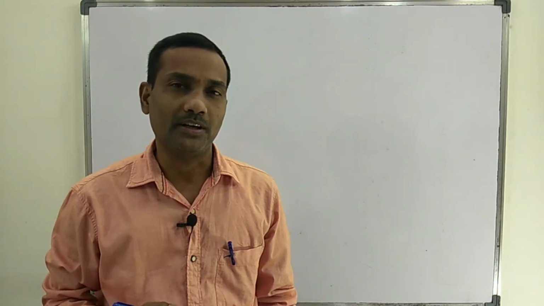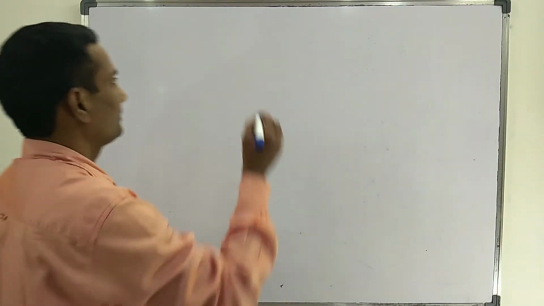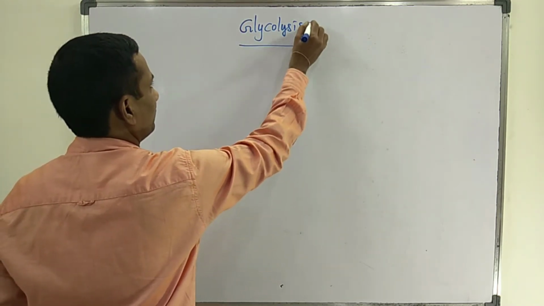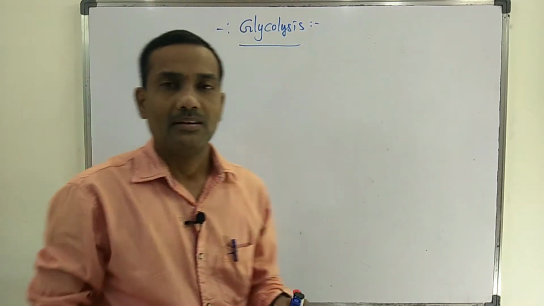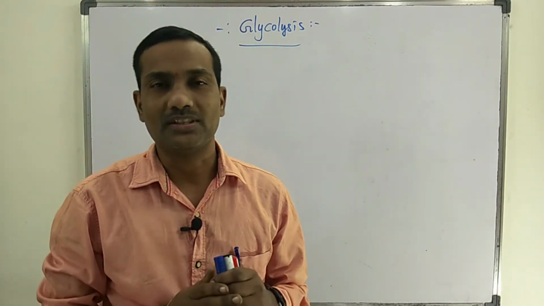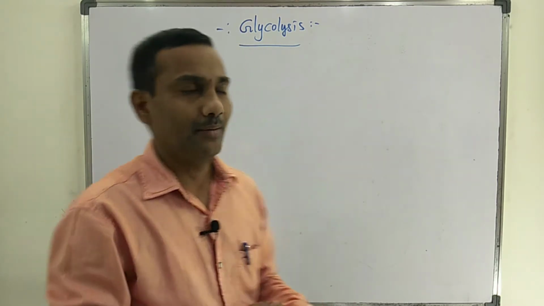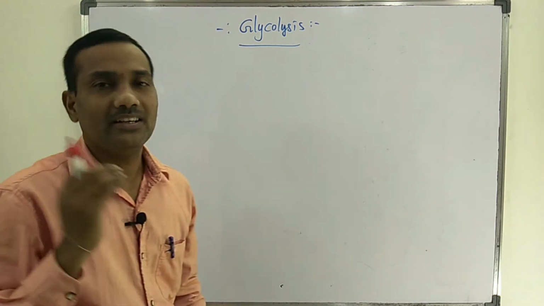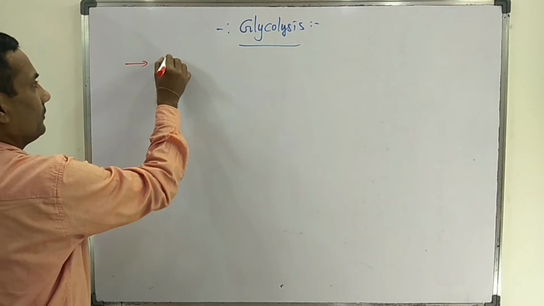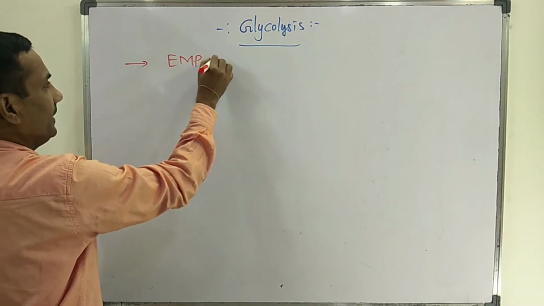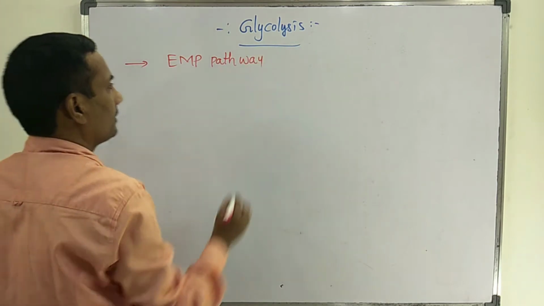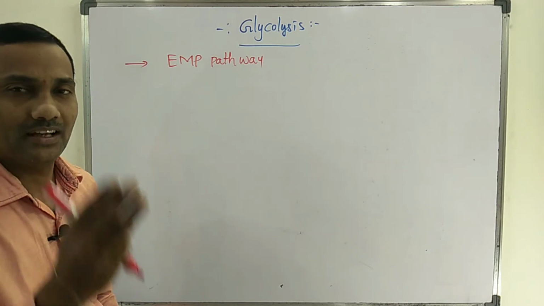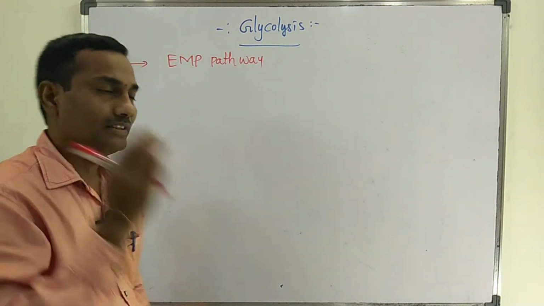Let's discuss a topic: glycolysis. The glycolysis process is otherwise known as the EMP pathway, because this pathway, the total glycolysis cycle, was described by three different scientists.